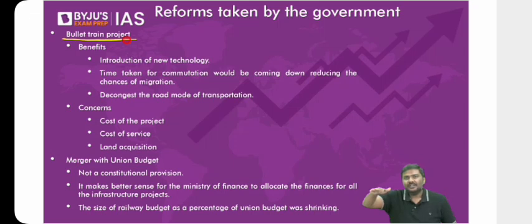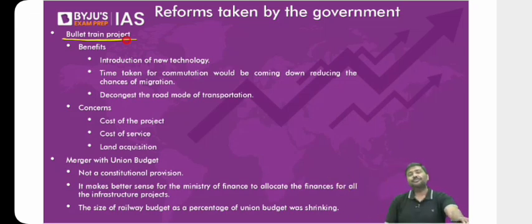In one of the stretches, the court has asked for the bullet train project to be diverted. In one of the areas, because it was passing through an ecologically sensitive area, the bullet train project had to take a different route. And as a result, the cost of the bullet train project has already increased. So just remember, the cost of the project initially announced, by the time we complete it, will not remain the same. It will be much, much more than that.